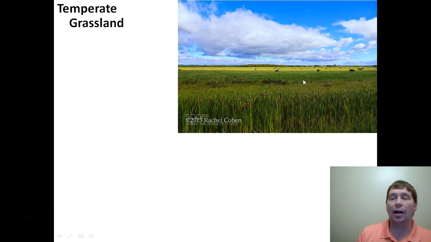And a temperate grassland is going to be places like Kansas, Oklahoma, Nebraska, North and South Dakota. The Great Plains in the United States are your examples of a temperate grassland.